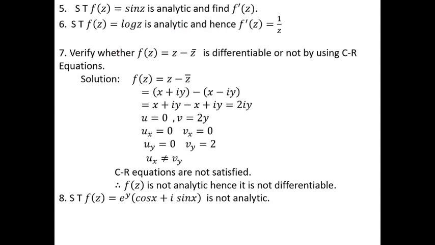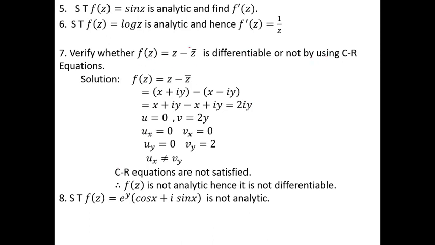So these two problems are also the same as the previous problem. And another problem: verify whether f of z is equal to z minus z bar is differentiable or not by using CR equation. Here we have to check whether the given function is differentiable or not.